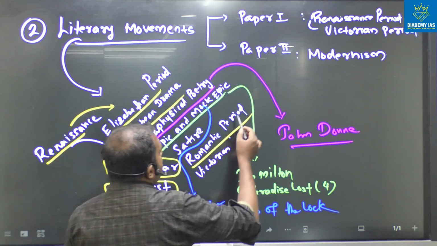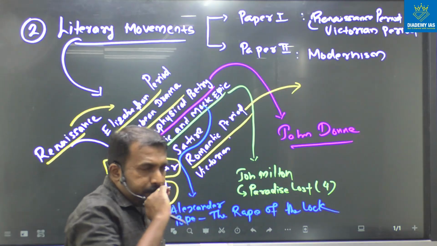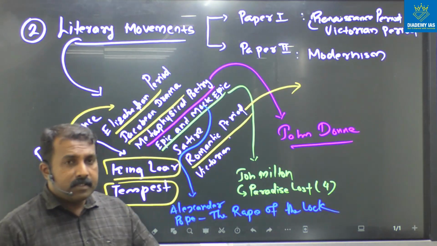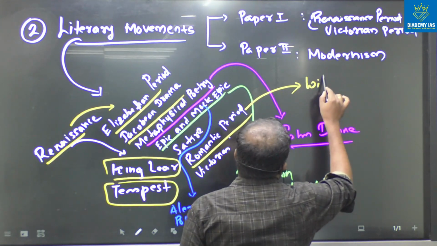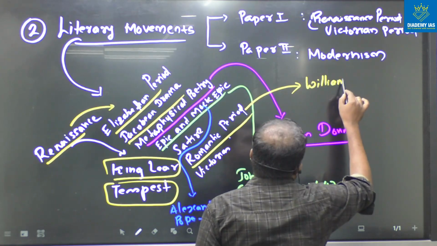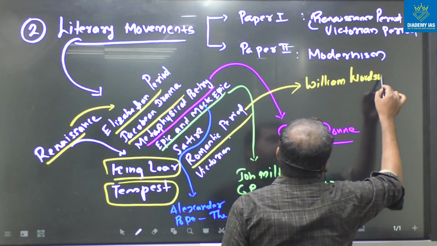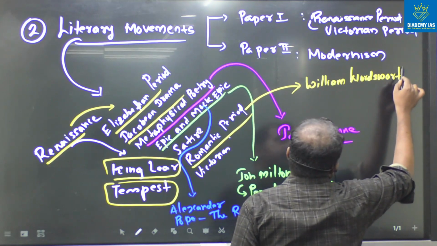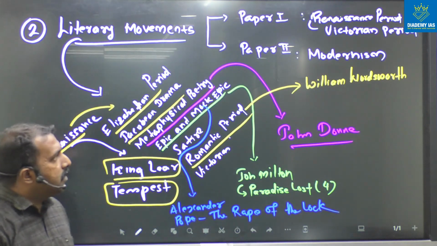And after reading this romantic period, you have to read William Wordsworth in the syllabus.